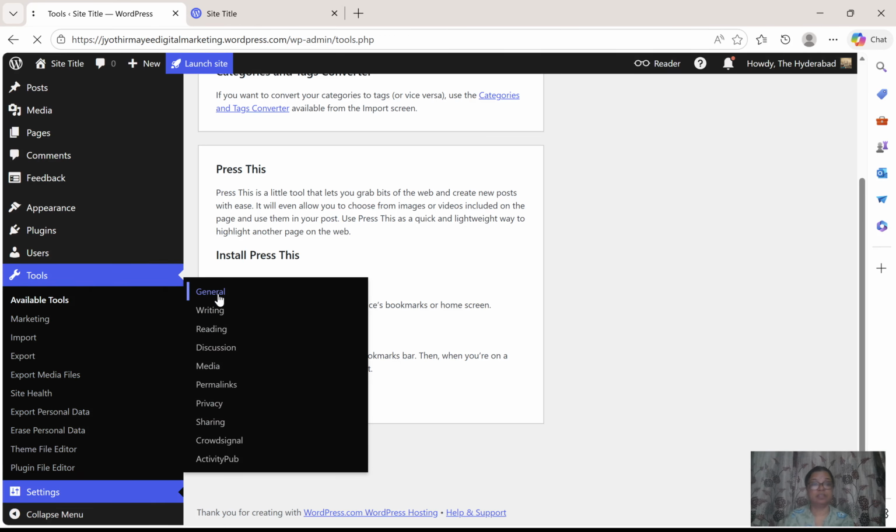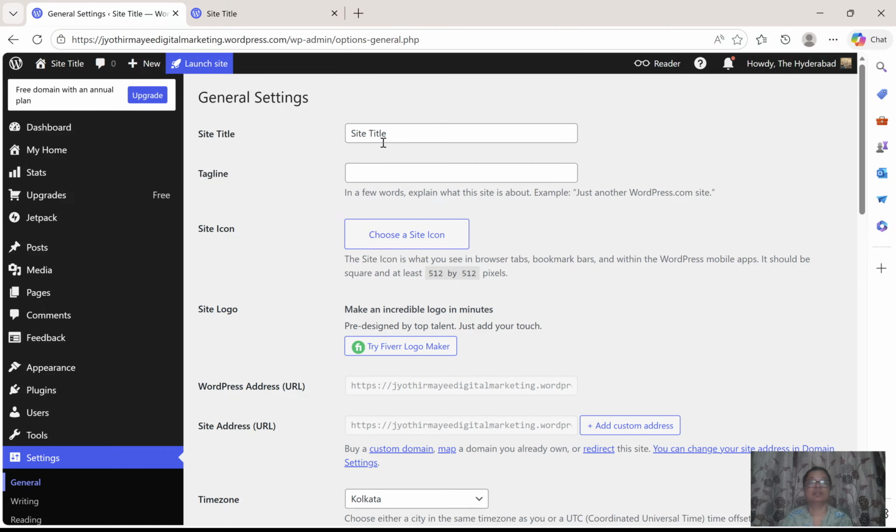So settings, general. General settings are site title. You need to decide what site title you want to give for your site. For example, if you see any movie nowadays, along with that movie, you will find one tagline for the movie.